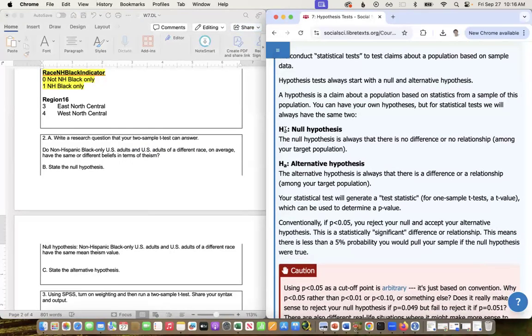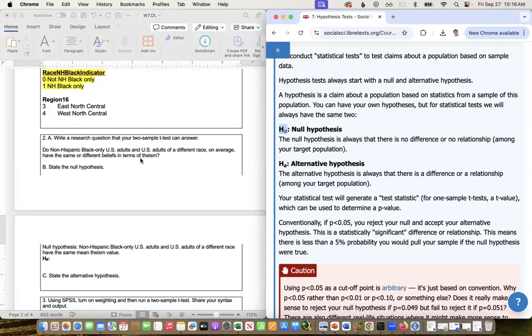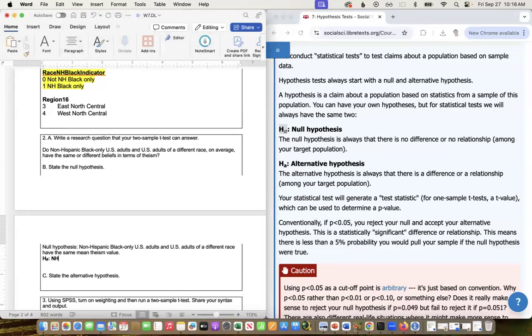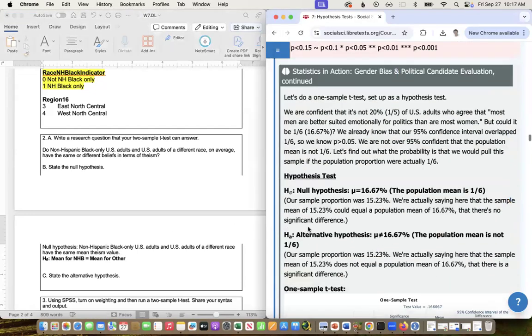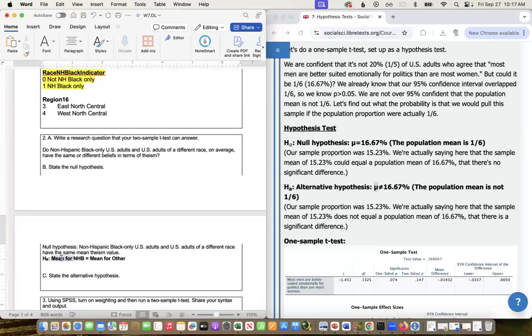Again, the null hypothesis is that the mean for non-Hispanic Black only equals the mean for other race. So you can choose how you write this, but this is what the null is.